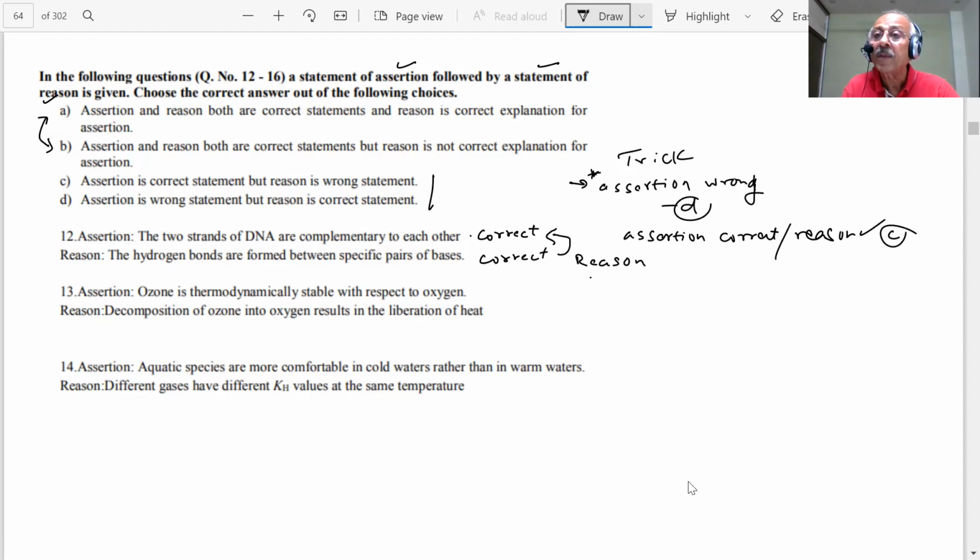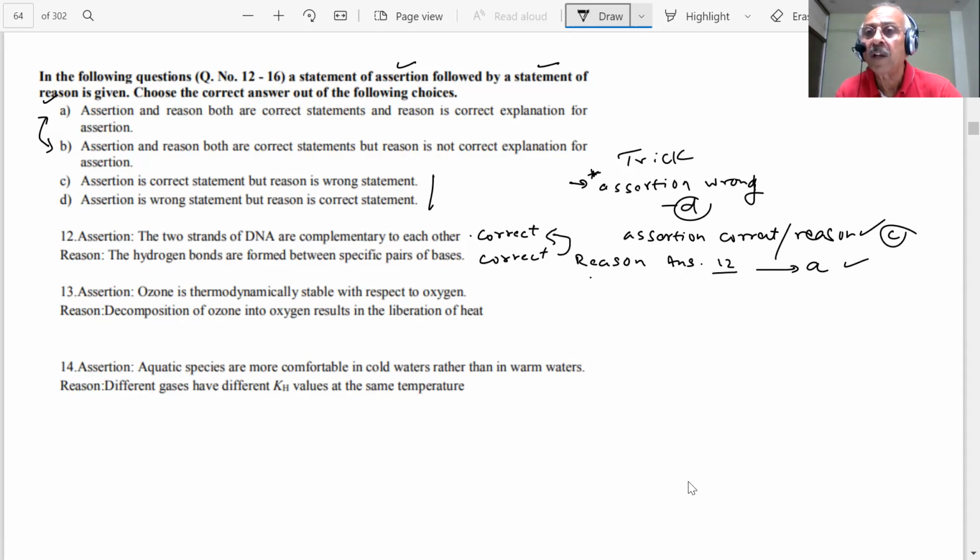Only those base combinations are there. A question has been asked on that. So this is the correct reason for the assertion. Then what is the correct answer here? The answer of question 12 is A. Got it? You can check the NCERT. Read it very carefully. This statement is also taken from the NCERT book, students.